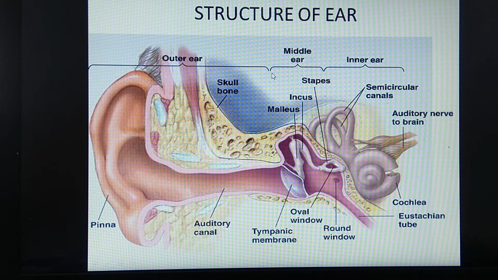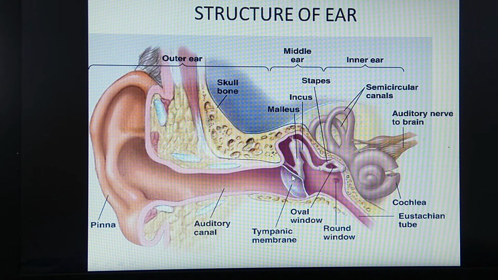See, the middle ear demarcation is this much, and from this side, this one is the middle ear. What is seen in the middle ear? It consists of the malleus, incus and stapes. These are the three ear ossicles, and one eustachian tube is seen in the middle ear region. What are these malleus, incus and stapes? These are the ear ossicles.